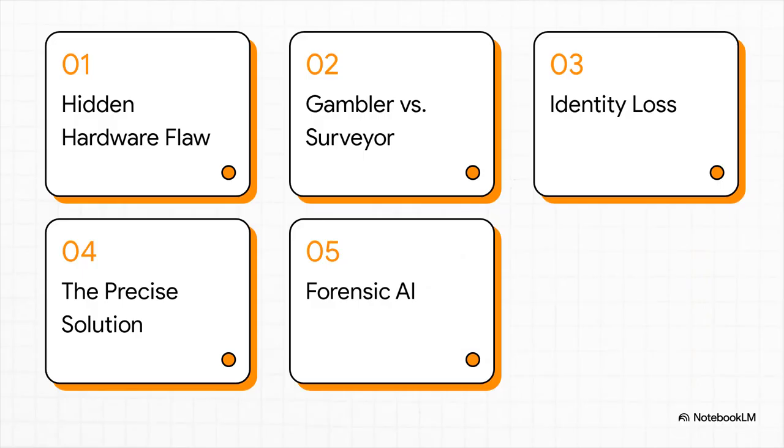Okay, here's our roadmap for today. We're going to cover the hidden AI hardware flaw, compare the gambler versus surveyor, look into non-determinism and identity loss, explore the precise surveyor solution, and wrap up with forensic accountability in AI. Let's get right into it.